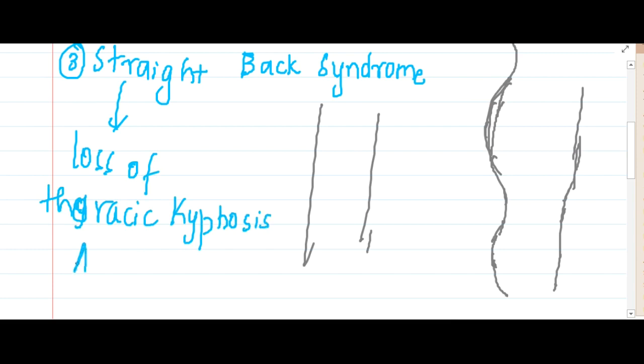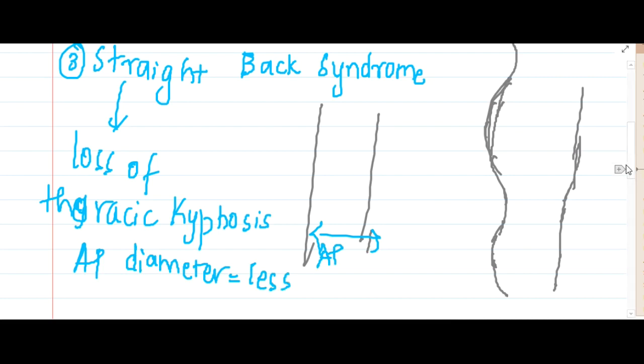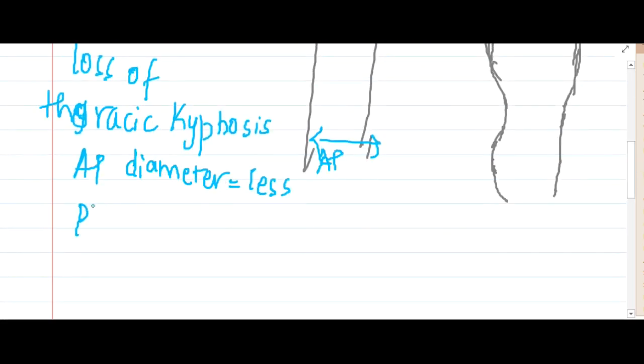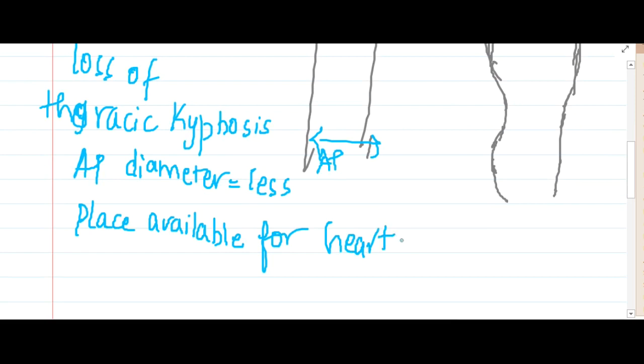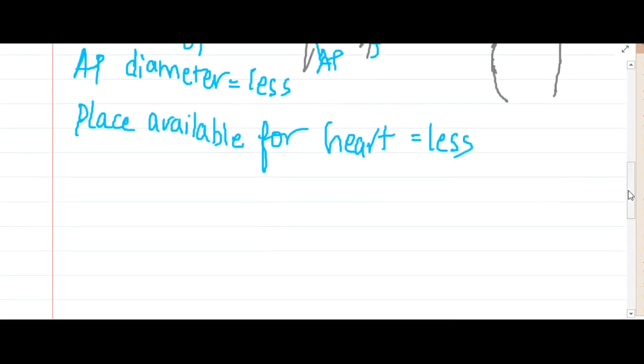As a result, the anteroposterior diameter will be less. Because the anteroposterior diameter is less, the space available for the heart is also less, and this leads to myxomatous degeneration of the mitral valve, leading to mitral valve prolapse.